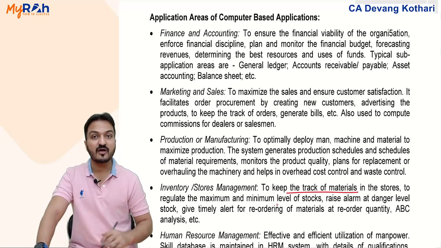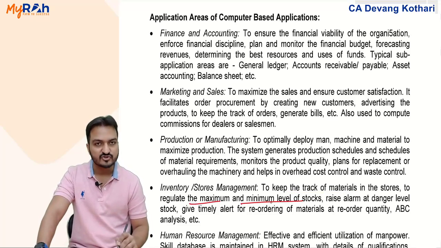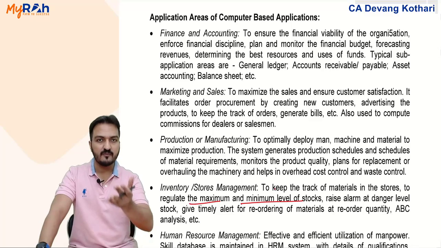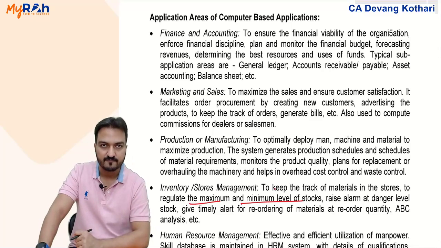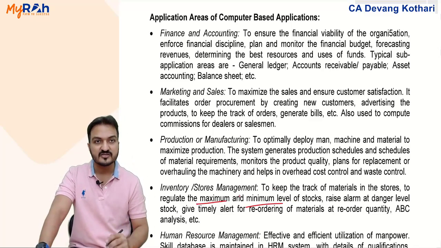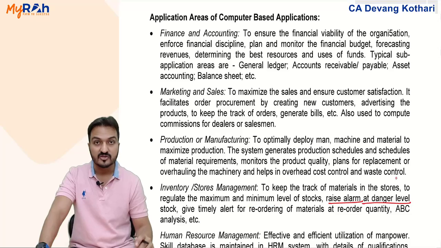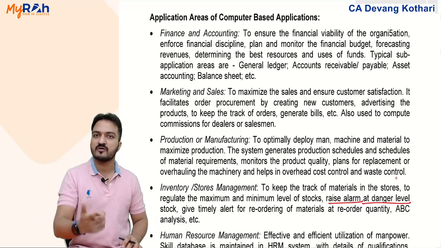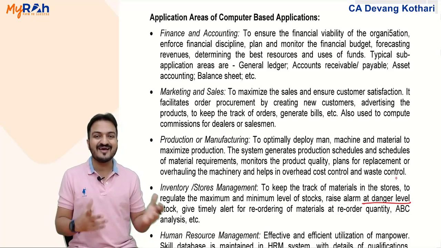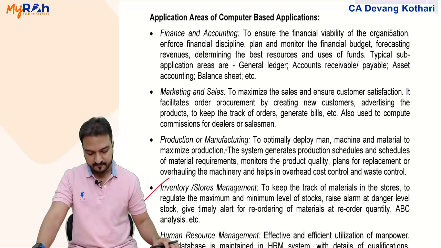It will help you keep a track of material. It will also keep a track of maximum and minimum stock levels. Costing of materials chapter we have learned. Yes, you can keep a track of maximum stock level, minimum stock level using the softwares. It can also raise an alarm at the danger level. The software will tell you when to make the next order for materials. Reorder level it can calculate, and all that are the stores management softwares.